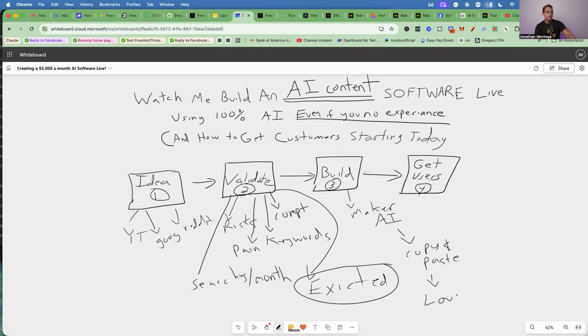Now we recommend a program called Lovable, but you can use whatever you want. Like I said, you can use Base 44, you can use Bolt, you can use Replit. It doesn't matter, okay? Think of Lovable or your AI builder as, if you're building a house, right? Maker AI is your blueprint. This is the brain behind everything. Lovable is just the builder, right? It's just the one building the house.